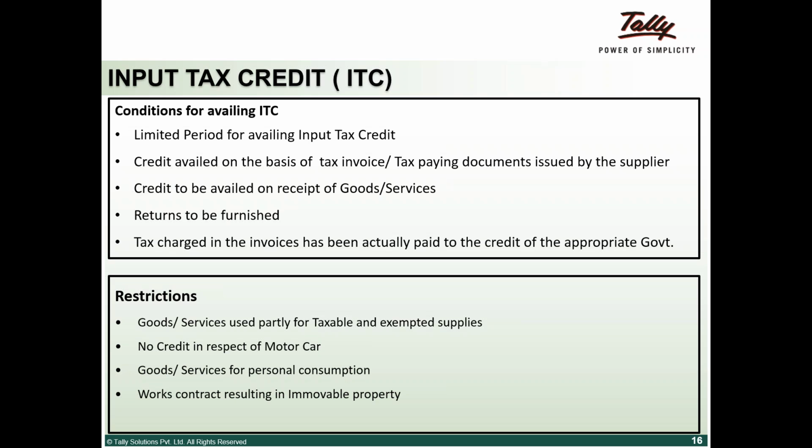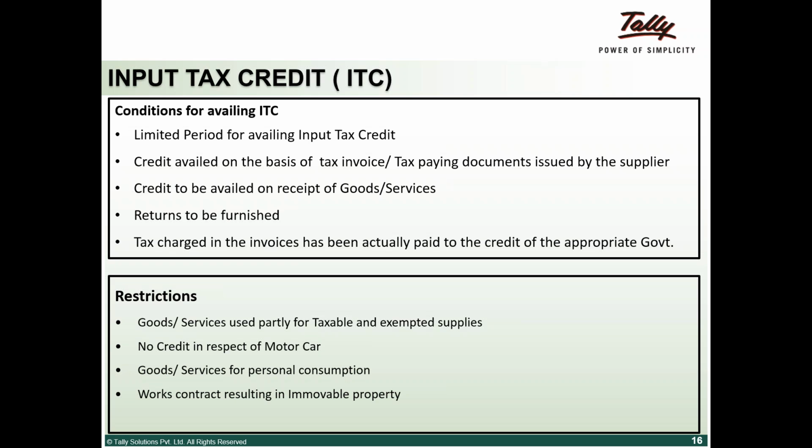So there are a few restrictions. For goods and services used partially for taxable and exempted goods, you have to take a proportionate credit. If A is taxable at 10% and another product B I'm dealing with is exempted, 0%, then I will be able to take only a partial credit. No credit in respect of motor cars.